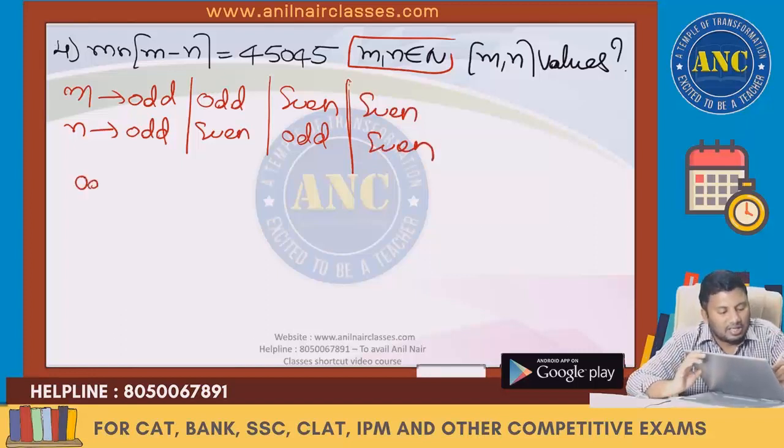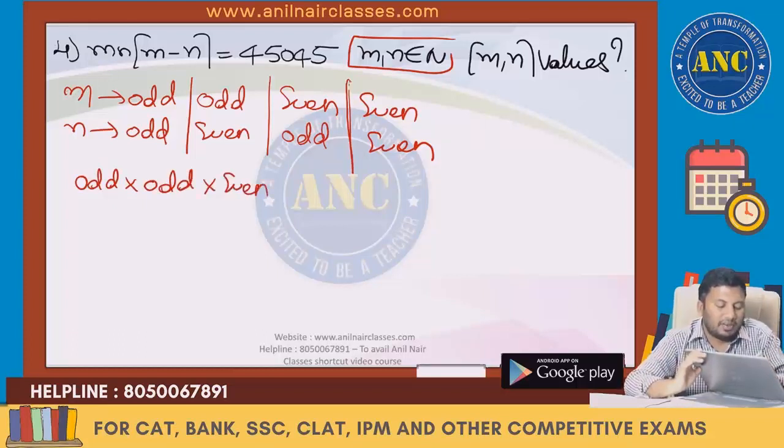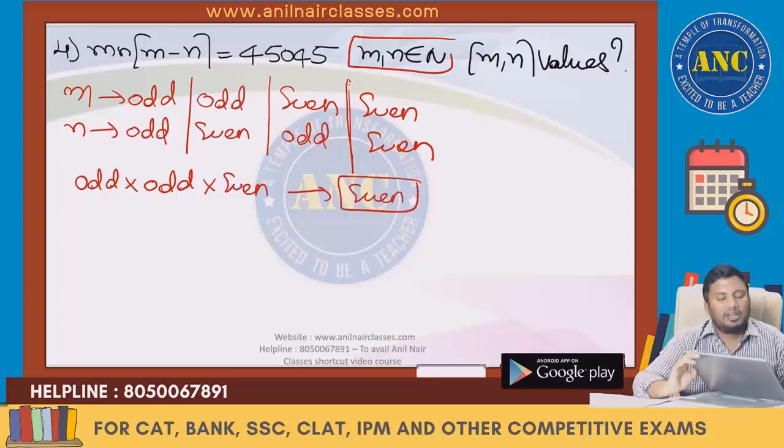First case, m is odd, n is odd. Odd into odd into odd minus odd is even. Any number multiplied by even, the answer will be an even number.